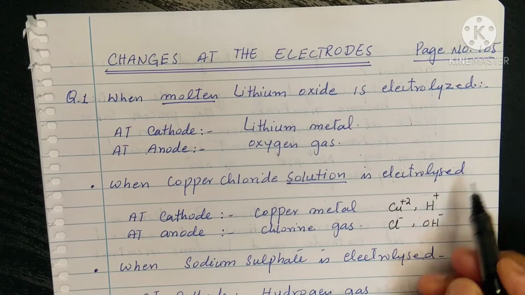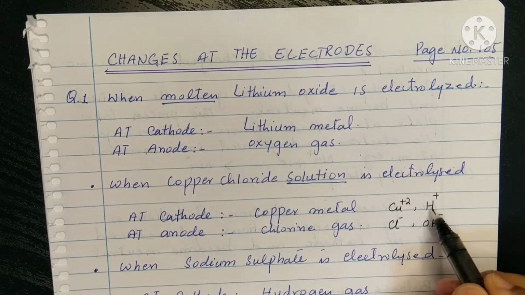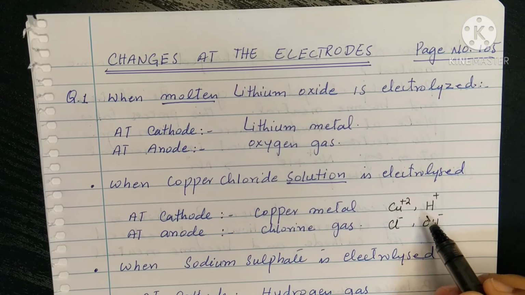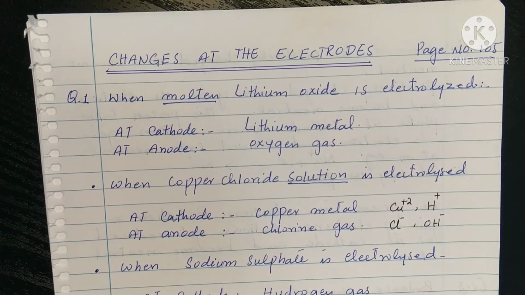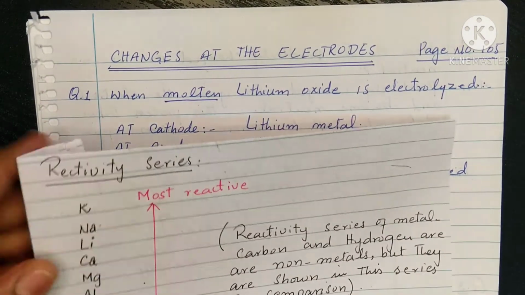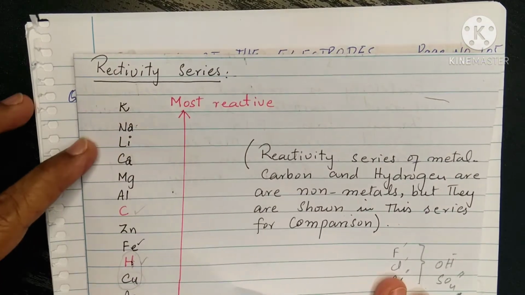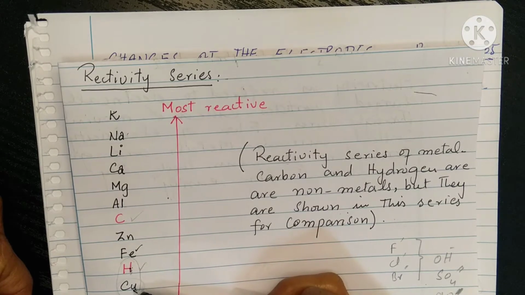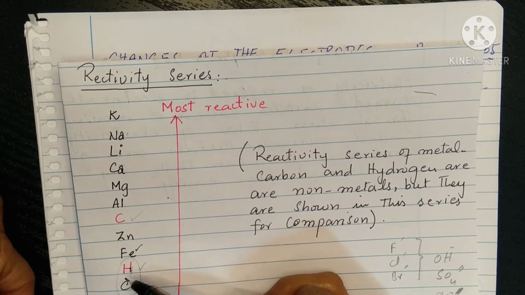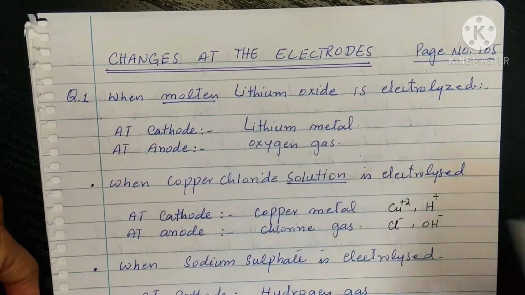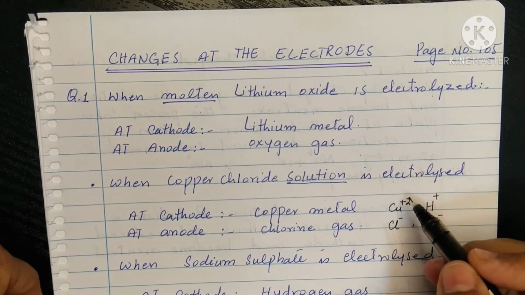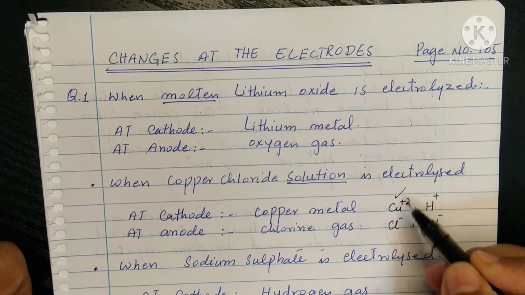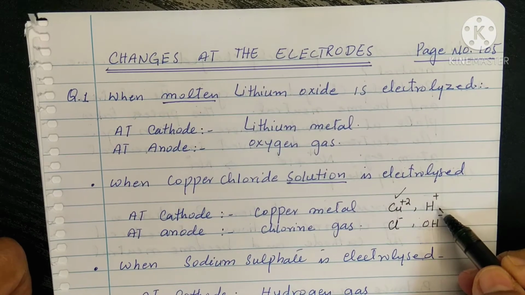Now at the cathode we have copper and hydrogen. According to the reactivity series, if we see the position of copper and hydrogen, copper is less reactive than hydrogen. Copper will deposit at the cathode and hydrogen will remain in the solution. So here we will have copper metal at the cathode and hydrogen will be in the solution.